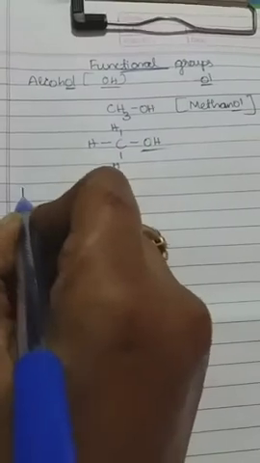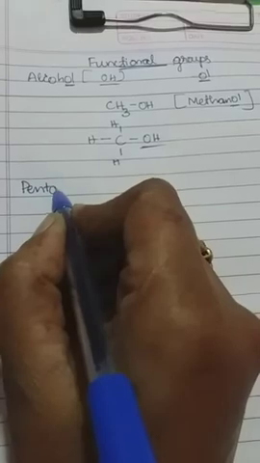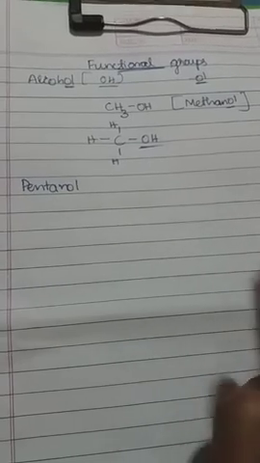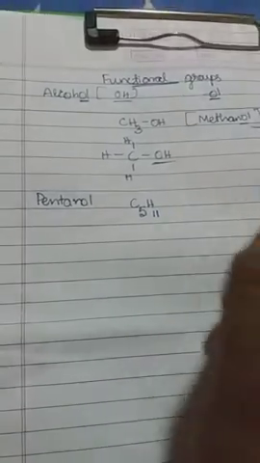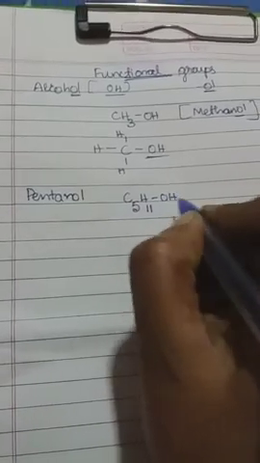In the same way, if you take pentane as an example, I told you it ends with ol, so it becomes pentanol. Methanol, ethanol, propanol, butanol, pentanol, hexanol, heptanol, like that it will come. Pentane has the molecular formula C5H12: 5 twos are 10, 10 plus 2 is 12, so hydrogen atoms are 12. We have to take one less hydrogen atom, that is 11, and one hydrogen atom is replaced with the